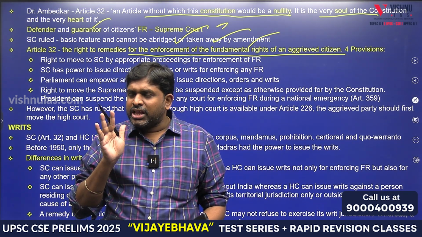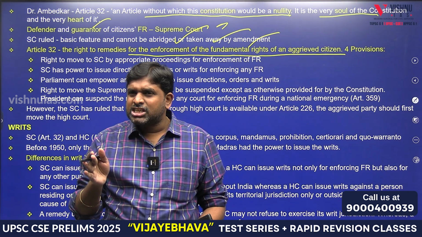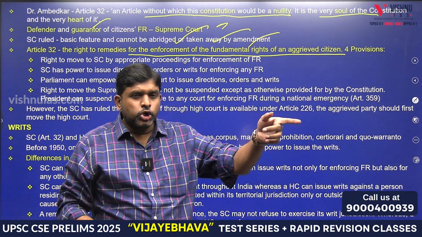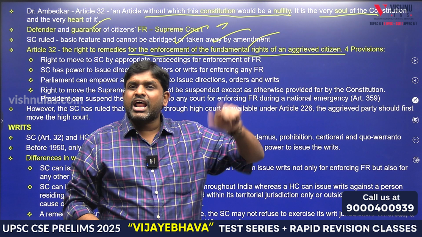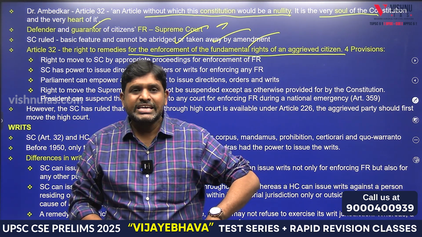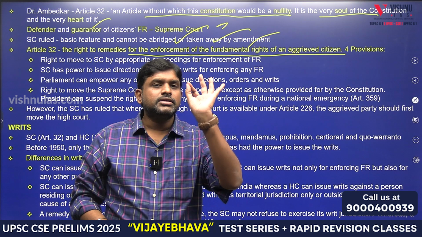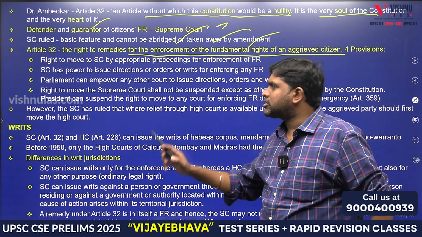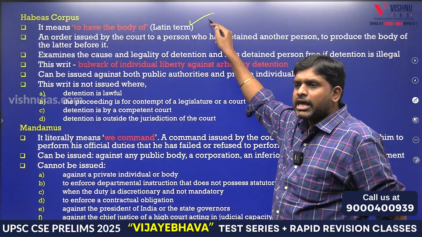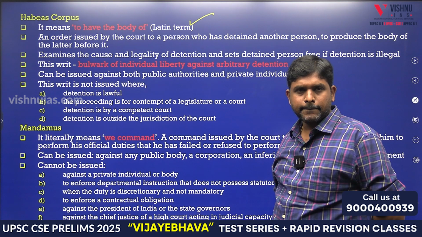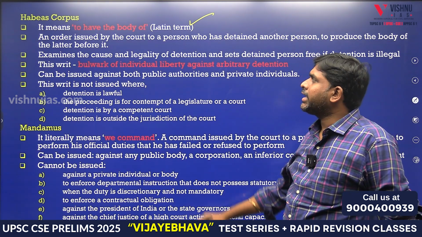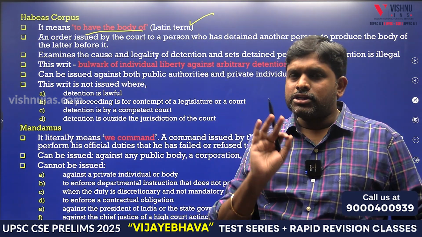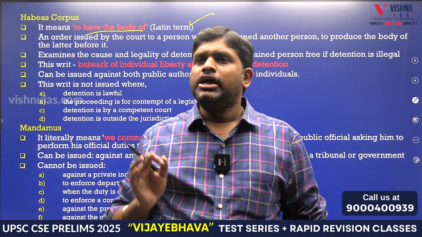Whether it is following the fundamental rights or not is checked in Article 13. When the fundamental rights are violated, in order to enforce them, we have remedies under Article 32. What are those? Writs. In the writs we have what? Habeas corpus. To find the body. To have the body. What is habeas corpus?